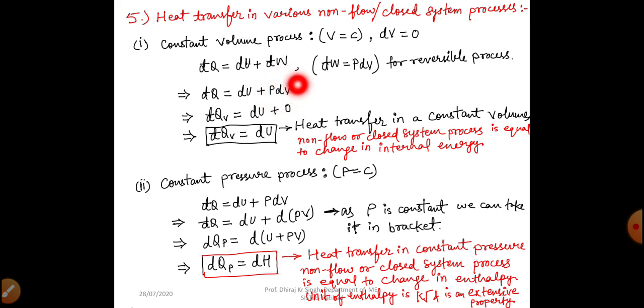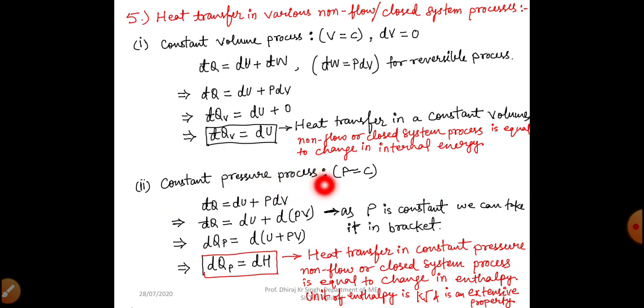So this whole expression will become 0. PdV will become 0. So del Qv equal to dU plus 0, and now our heat transfer in a constant volume process will become dU. So heat transfer in a constant volume non-flow or closed system process is equal to change in internal energy, right?